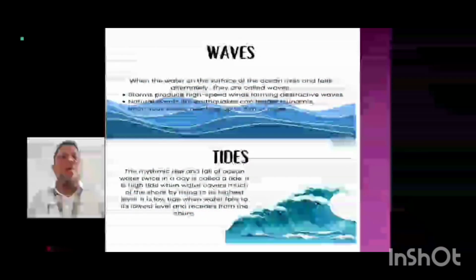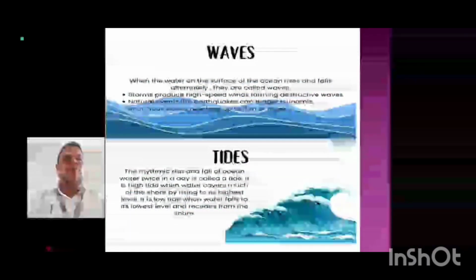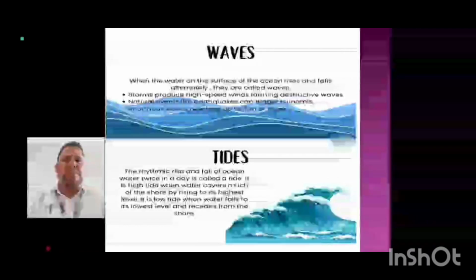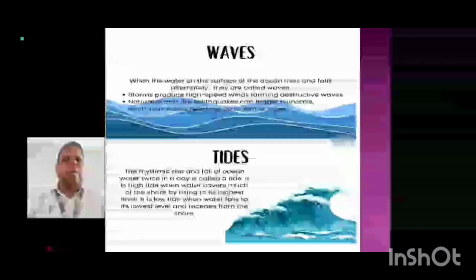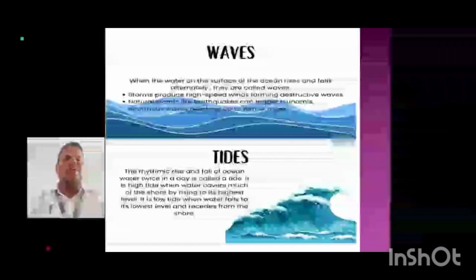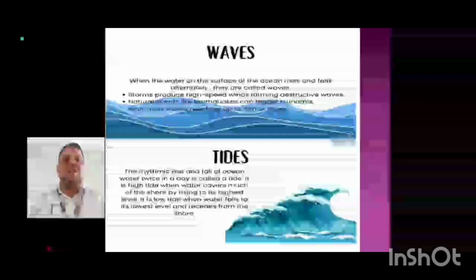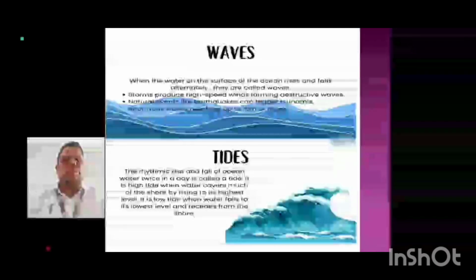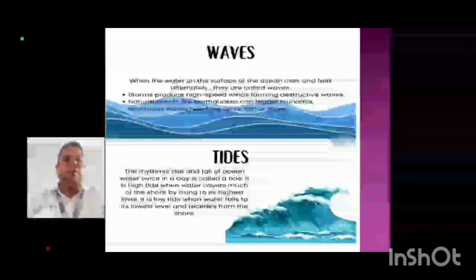Now, waves. When the water on the ocean's surface rises and falls alternately, they are called waves. Storms produce high speed winds, forming destructive waves, and natural events like earthquakes can trigger tsunamis, enormous waves reaching up to 15 meters or more.